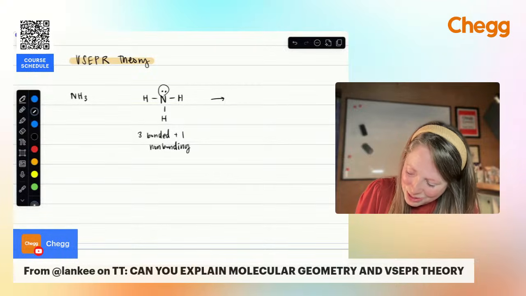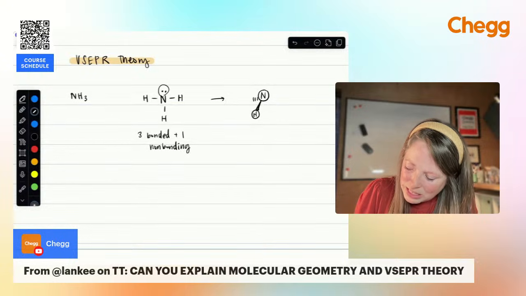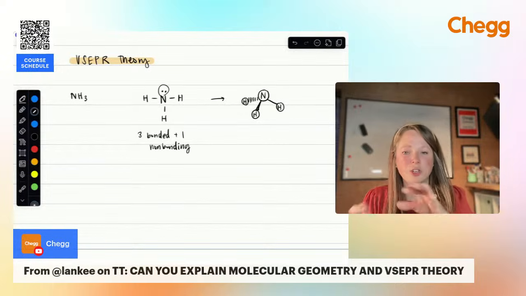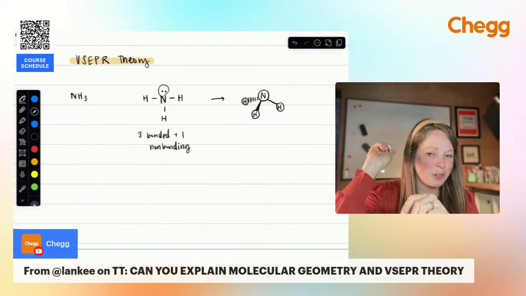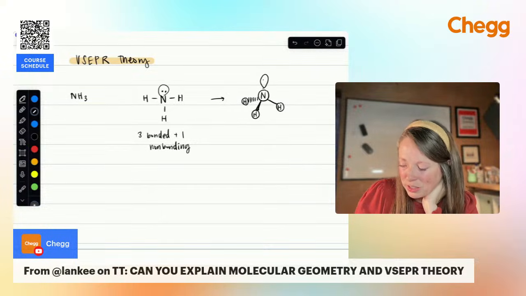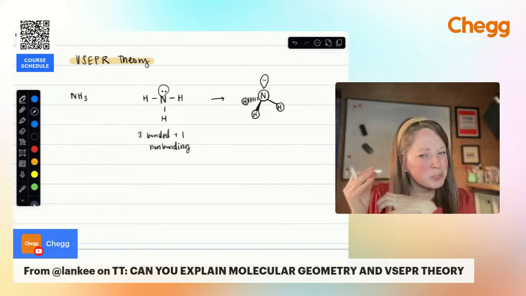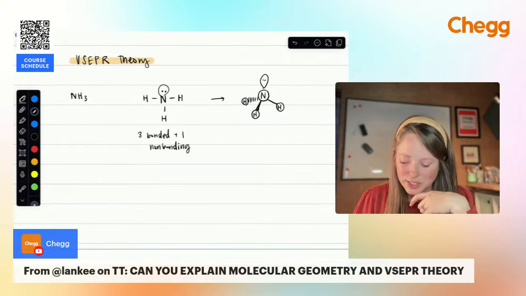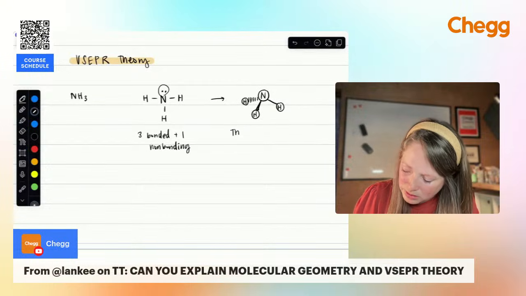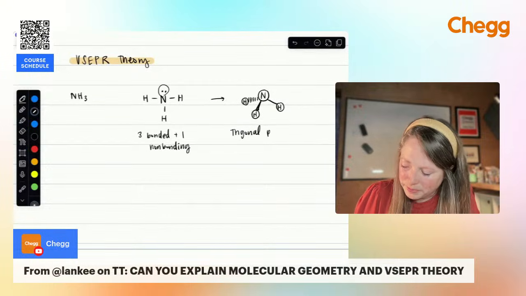trigonal pyramidal. So we're going to have nitrogen in the center. We're going to have hydrogen kind of creating a pyramid with one coming out towards you. If you see the lines, the dashed lines, the whole goal is just to show the 3D shape. You're trying to show that there's something coming out towards you, something going behind you, and something in that plane. And what I didn't draw in are those electrons on top. Those electrons are taking up space on top. That's what's causing this to bend into this pyramidal shape. So we call this trigonal pyramidal.